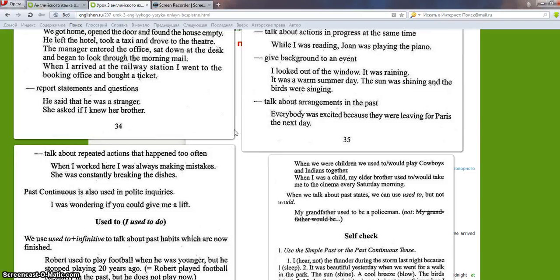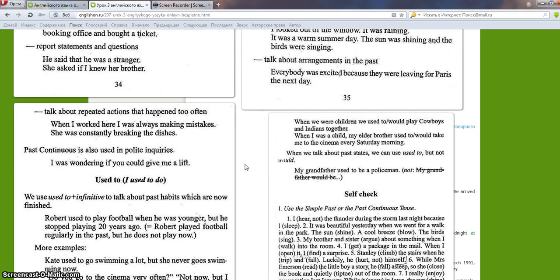The next, when we talk about repeated actions that happen too often. When I worked here, I was always making mistakes. She was constantly breaking the dishes. It's typical for annoying or criticism. There is an element of criticism. So past continuous is also used in polite inquiries. I was wondering if you could give me a lift.